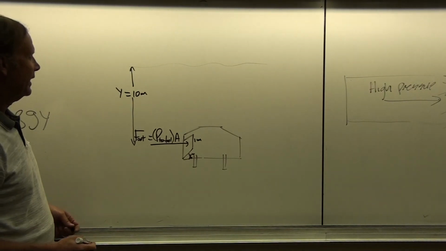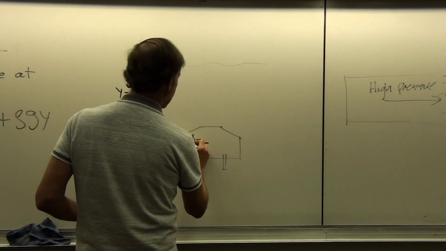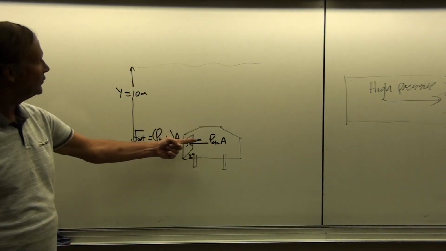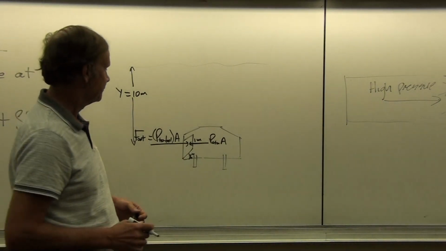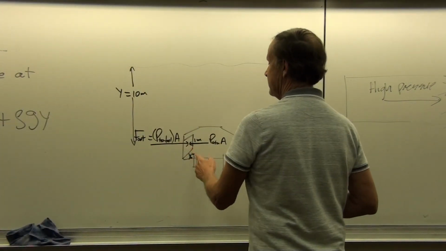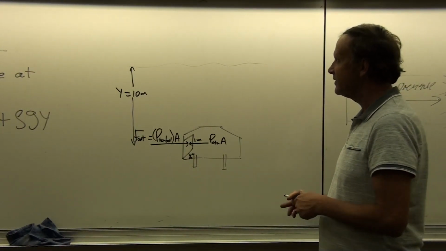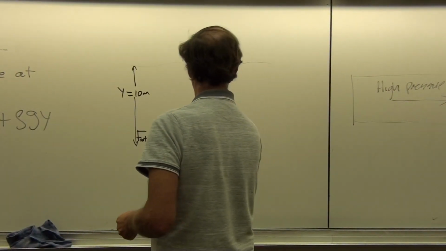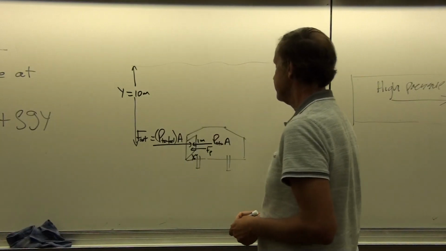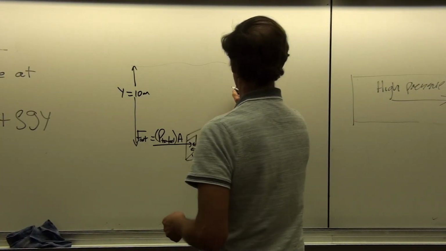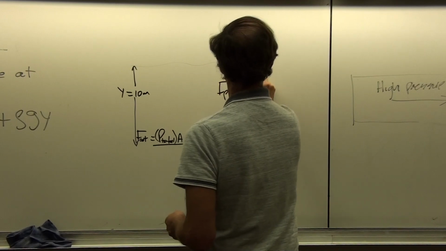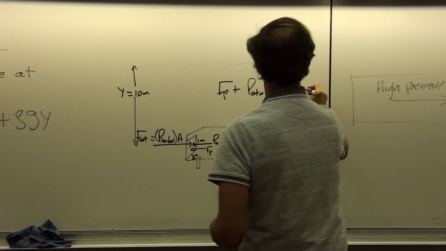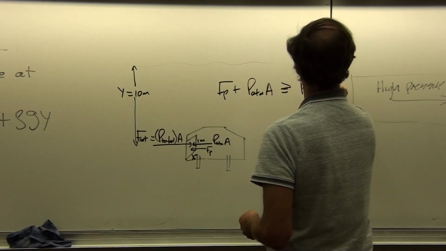Something like that. Okay? But then there's also a force from the inside that's just equal to P atmosphere times the area. Now remember that those forces are always perpendicular to the surface. Okay, so that means that the larger force is coming from the outside, and so when you try to apply a force, the force of the person, you notice that it's not doing much good. Okay, and so here F person plus P atmosphere times area has to be greater than or equal to P total times the area.